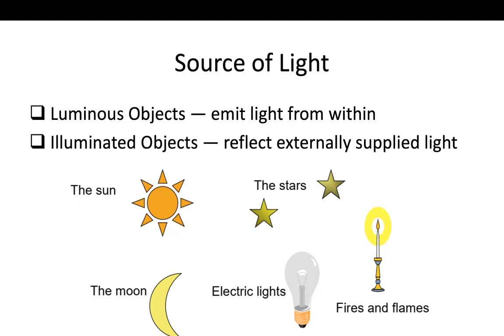Now come to the illuminated objects. So what are illuminated objects? They reflect externally supplied light. These are objects which do not have their own light, but they reflect the light of other light sources and provide light, energy or any type of output. Examples are the Moon. The Moon doesn't have its own light, but it reflects the light of the Sun to the Earth. Same as the stars, they reflect the light of the Sun.